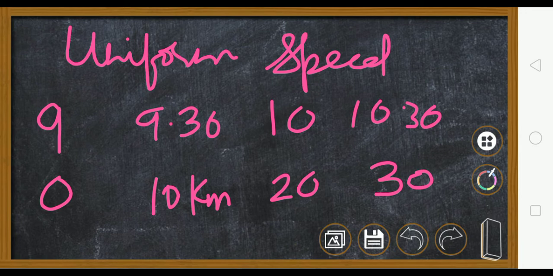So when a body covers equal distances in equal intervals of time, it is said to be having uniform speed. Okay, when a body covers equal distances in equal intervals of time, then the body is said to be having a uniform speed. Clear?